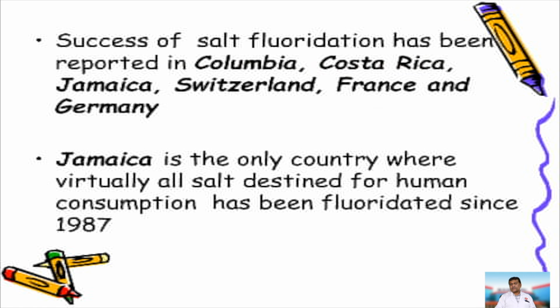The success of salt fluoridation has been reported in Colombia, Costa Rica, Jamaica, Switzerland, France, etc. Jamaica is the only country where virtually all salt meant for human consumption has been fluoridated since 1987. So it's a very good method of applying fluoride in salt such that it's available for human consumption. I think I touched upon two parts now. In my future classes, I'll be covering more about the systemic applications of fluoride. Thank you.